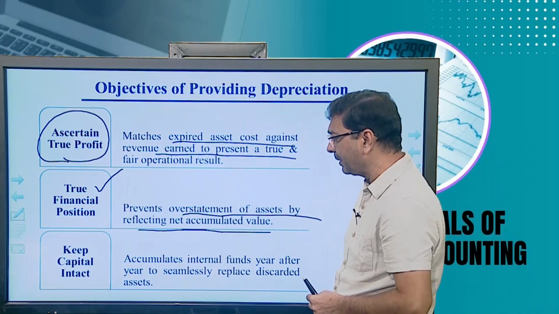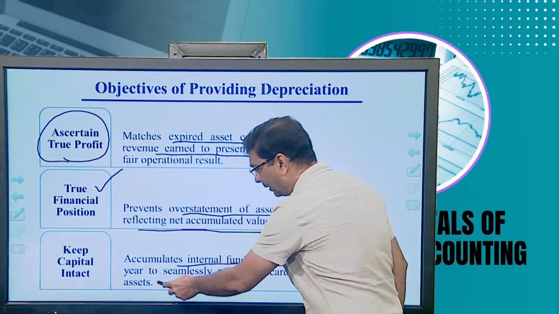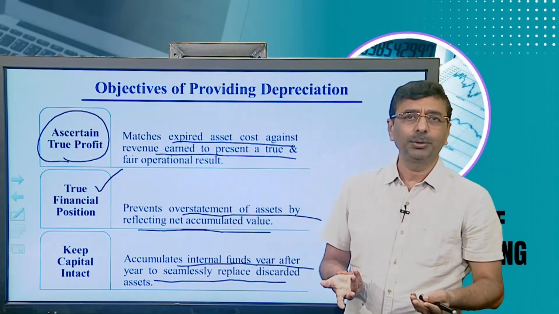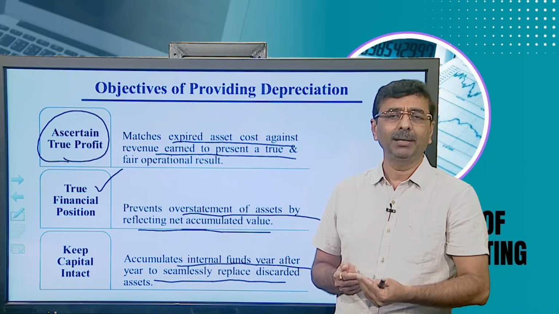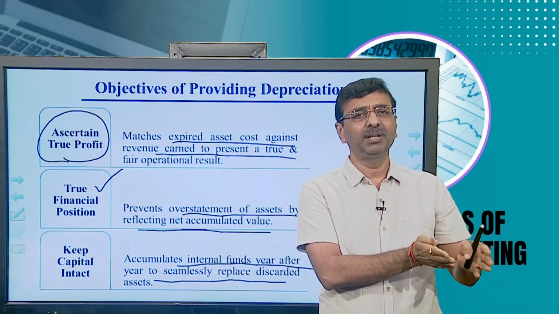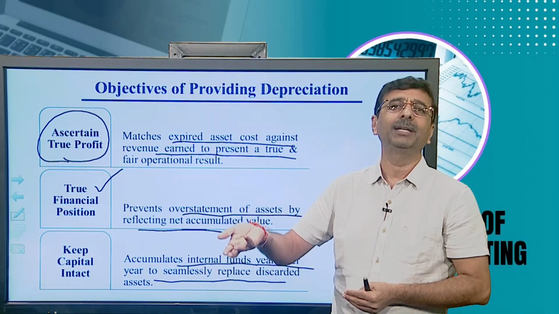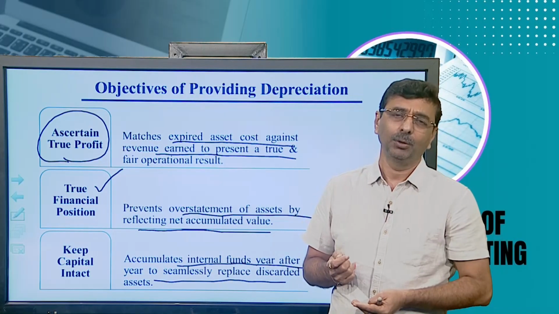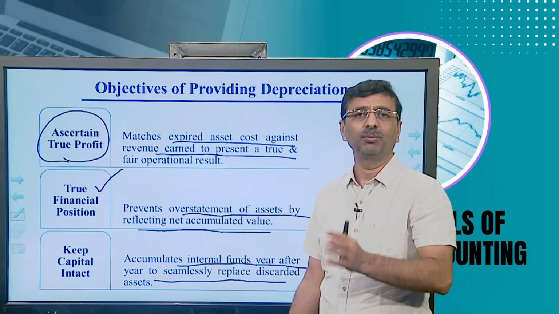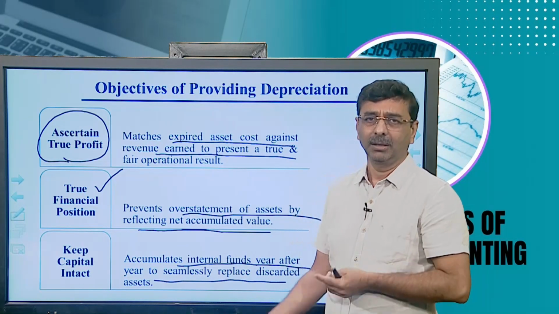Next is to keep capital intact, correct. It accumulates internal funds year after year to seamlessly replace the discarded assets. So what we do is charge the depreciation on one hand, and simultaneously create a fund on the other hand. After 15 years, when the asset becomes zero, on the other side your reserve fund has been created to buy a new asset and replace the older one. So when you discard your old asset, you can replace it with a new asset, because a depreciation fund has been created against this particular asset.